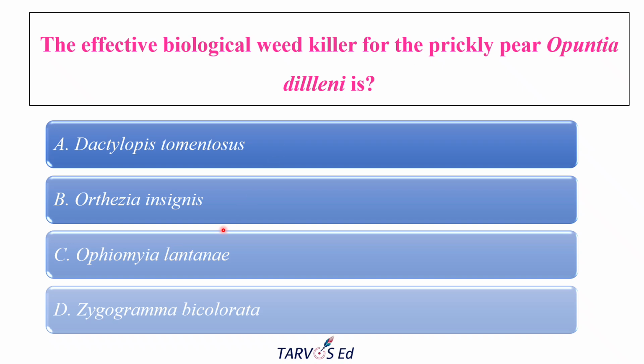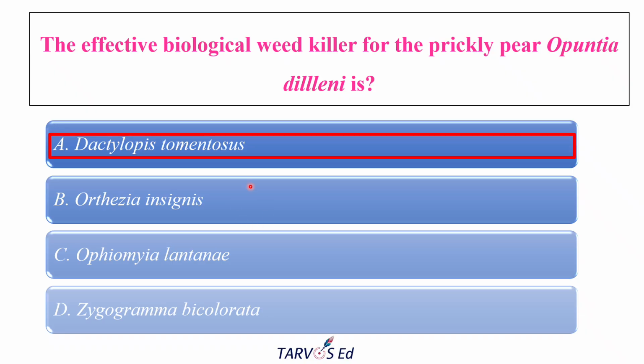Okay, the options given are Dactylopius tomentosus, which is nothing but a cochineal insect. Okay, and Orthezia insignis, that is hibiscus mealybug. Next, Ophiomyia lantanae, the lantana seed fly. It is a fly, Agromyzidae fly family. Next, Zygogramma bicolorata, that is the Mexican beetle. And the correct answer is Dactylopius tomentosus.